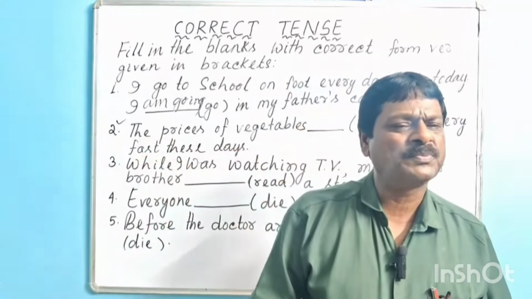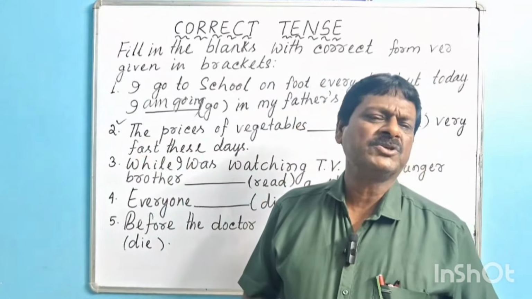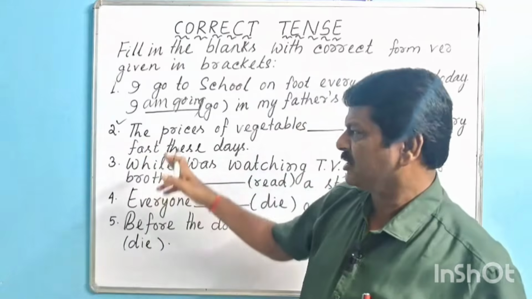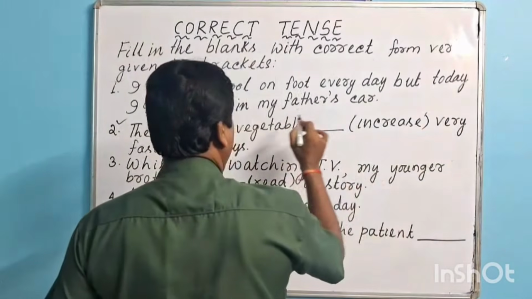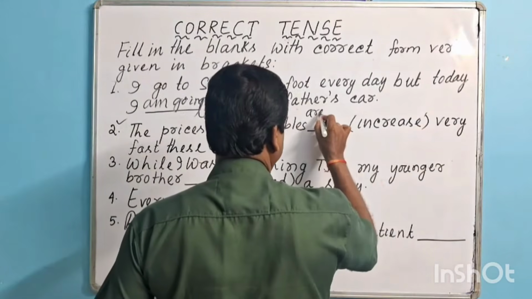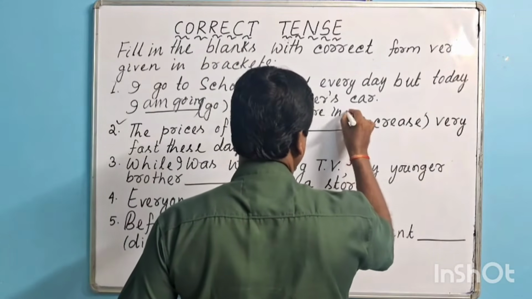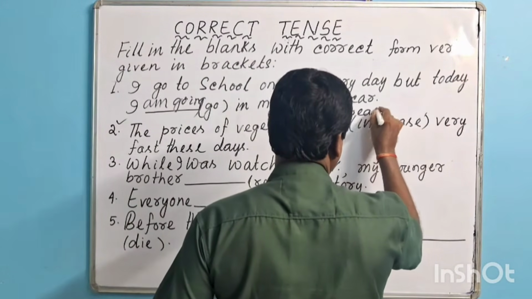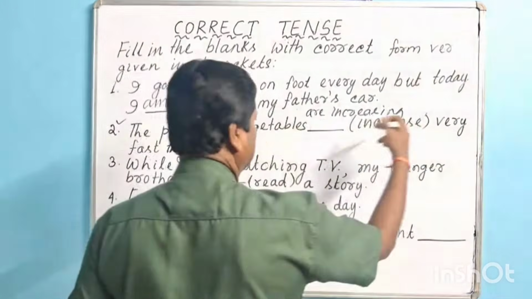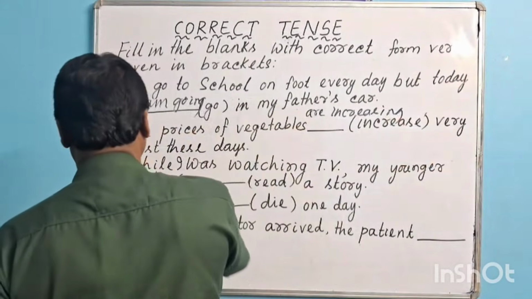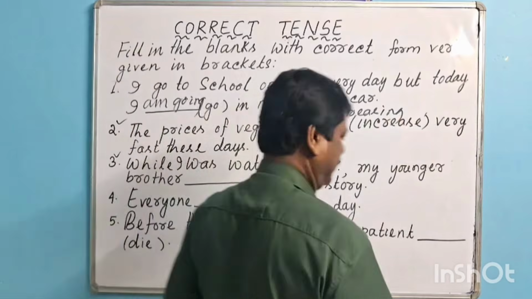That's why the appropriate form of the verb within the bracket will be are increasing. The prices of vegetables are increasing very fast these days. Then we shall go for question number 3.